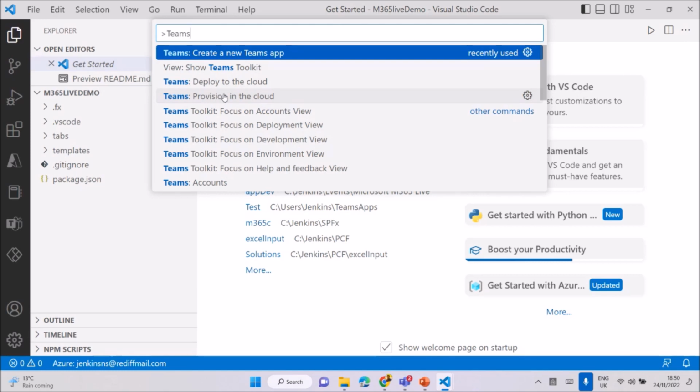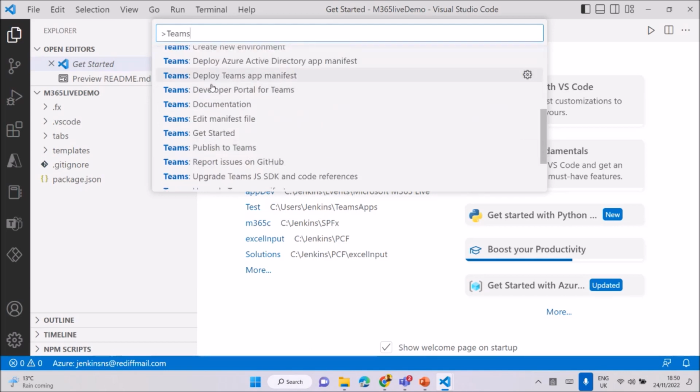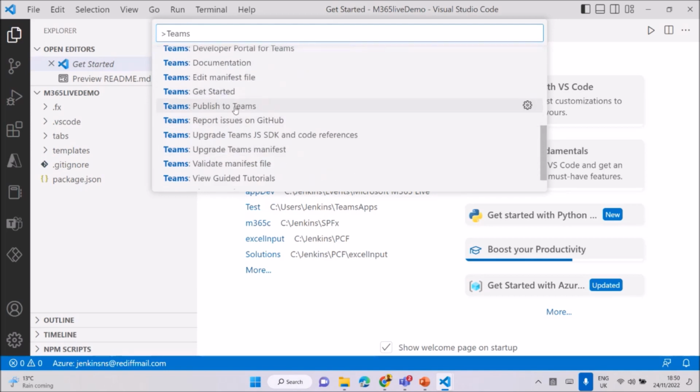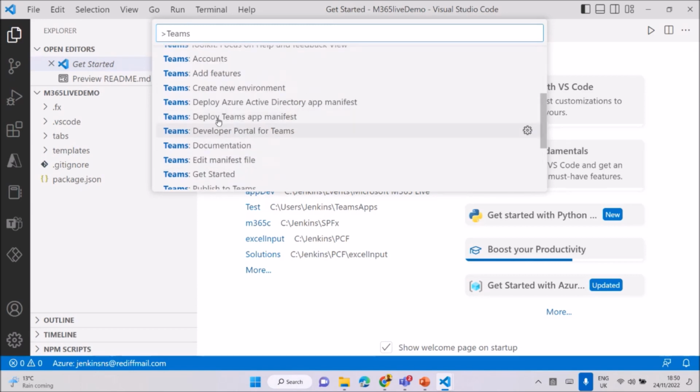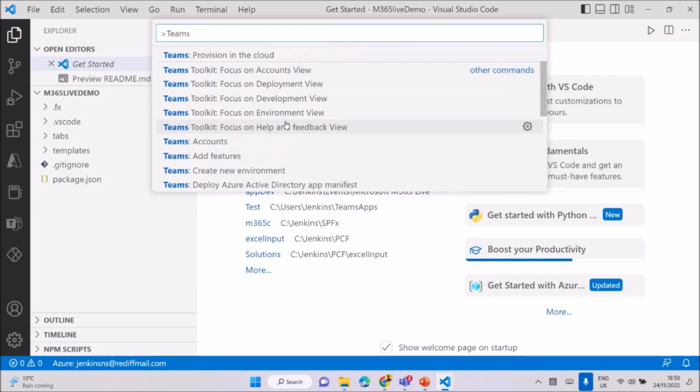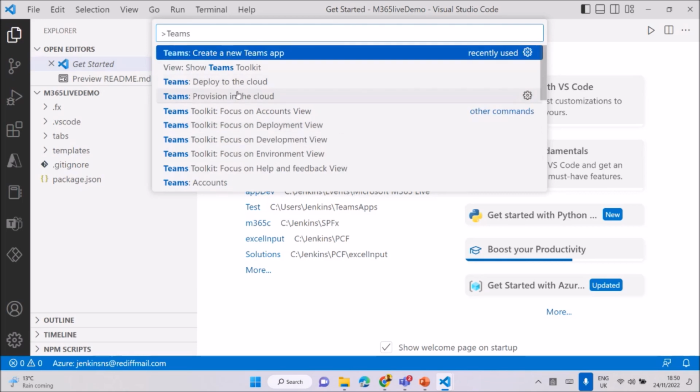It will ask questions, you can fill in the form. That's enough. Whatever you fill in, it will work out. Then you can go and deploy it. And there are account view and deployment view like that. You have all the options for Teams here. Publish to Teams, report an issue on GitHub, without any manual work. Now we can deploy to Azure, deploy the Teams app manifest, everything separately. Or if you want to work with the cloud environment directly, you can go with provisioning in the cloud.